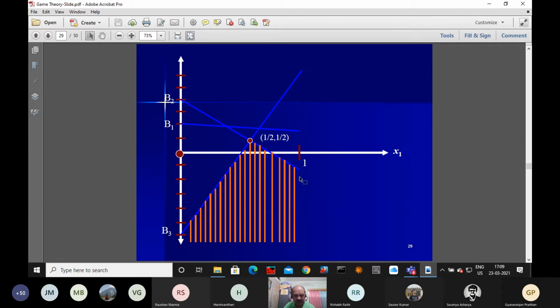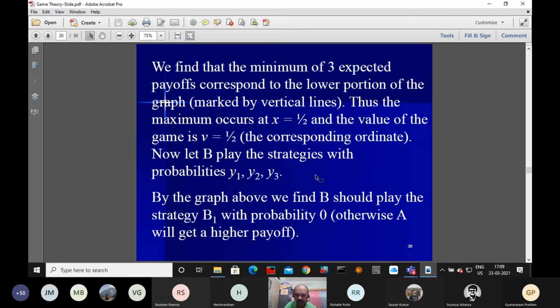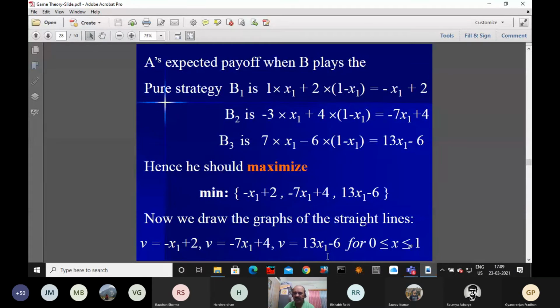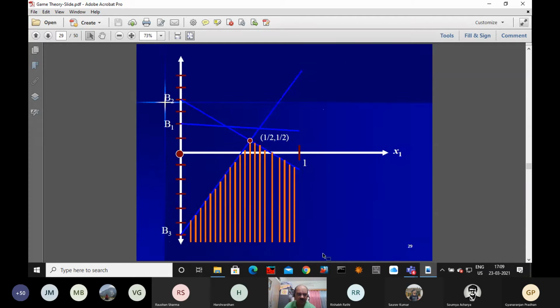For the third one, at 0 it is minus 6 and at 1 it is 7, so 7 is somewhere at the top. Like this, we are drawing the graph.